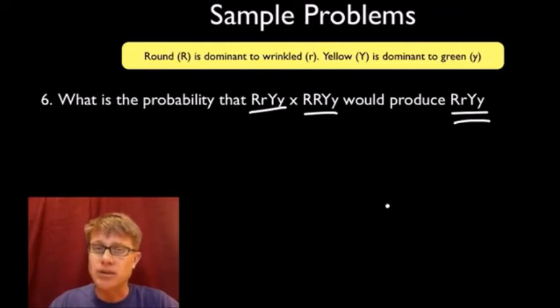Well, to do this one, you'd have to actually set up pretty intense Punnett squares. If you get one like this, don't do a 4 by 4. Just work each of them individually. And so what do I mean by that? Well, let's start on the R's. What are the odds that if you produce this and that, you could get that? So let's do the R's first.